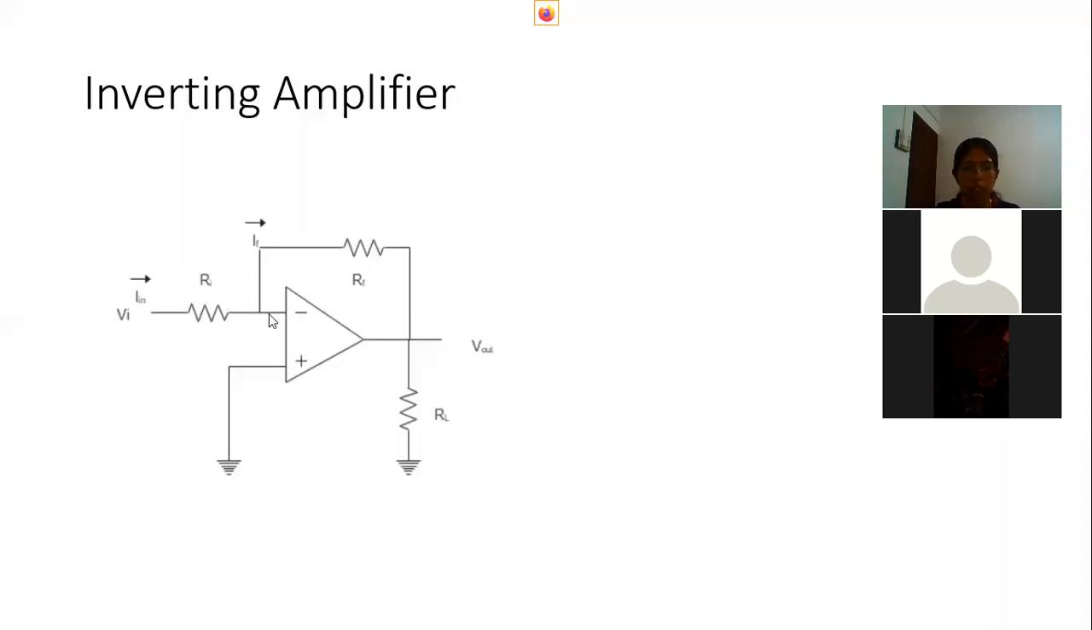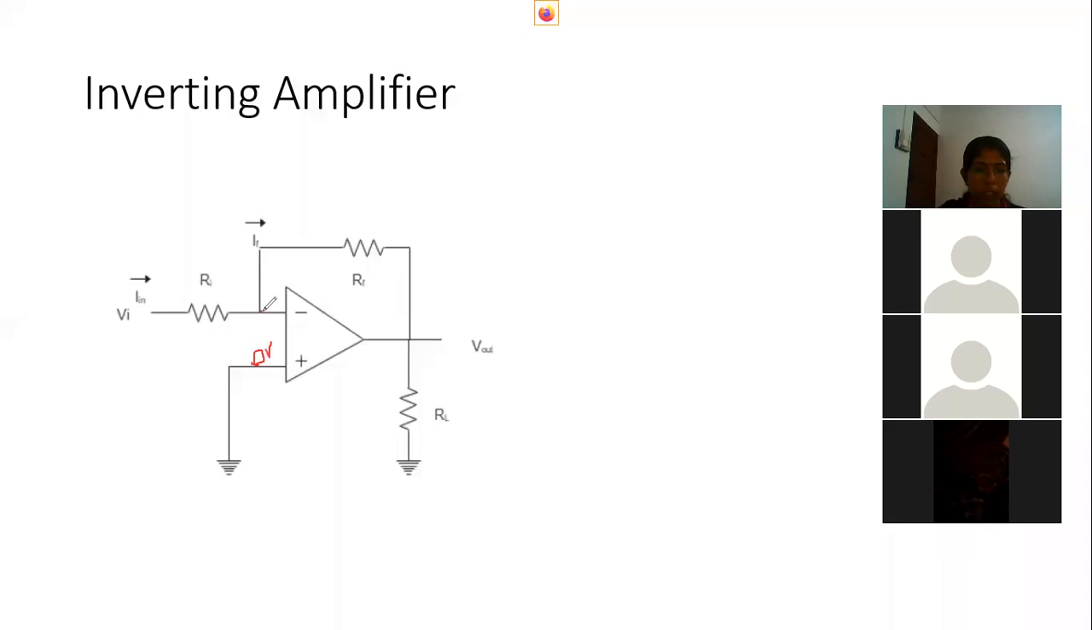We know the property of virtual ground and high input impedance of an op-amp. This works based on the properties of the op-amp. An op-amp has high input impedance and low output impedance. If one input of this op-amp is grounded, meaning the non-inverting terminal, you can see the non-inverting terminal is grounded here. That means this point is at a potential of 0 volt. So if the potential is 0 here, then at this point also it is 0 volt.